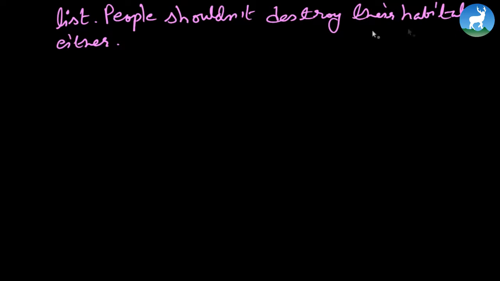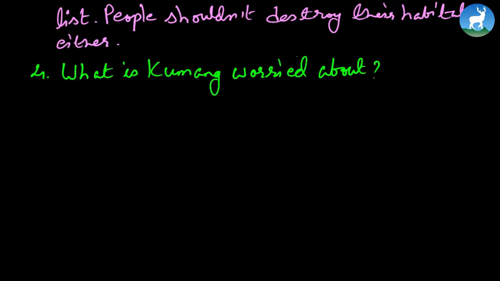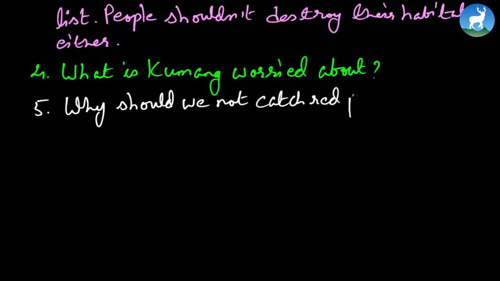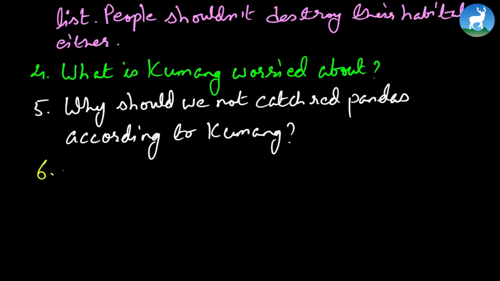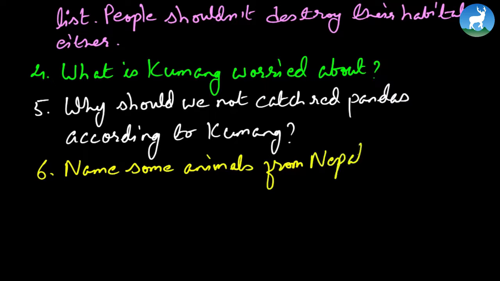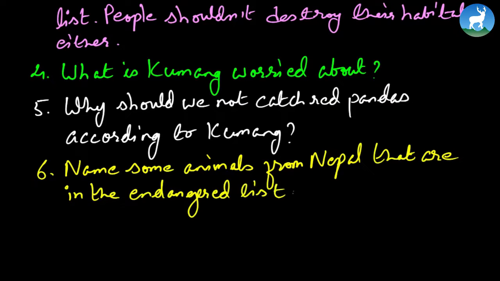All right, I'm going to write a few more questions here, which you can do as a classwork. Number 4, for instance. What is Kumang worried about? Number 5. Why should we not catch red pandas according to Kumang? Number 6. Name some animals from Nepal that are in the endangered list. Name some animals from Nepal that are in the endangered list.